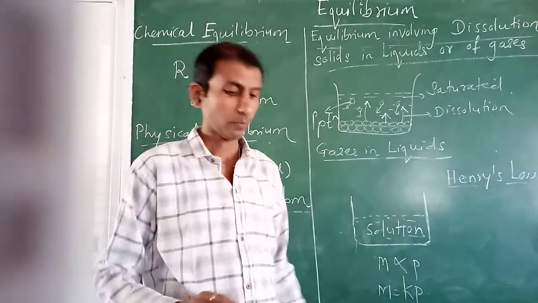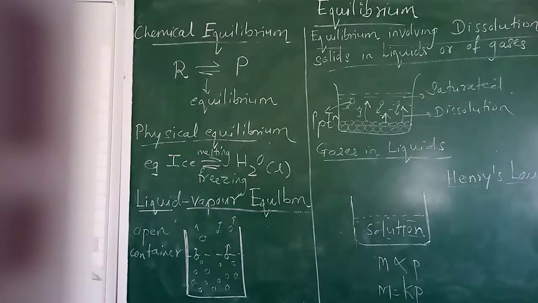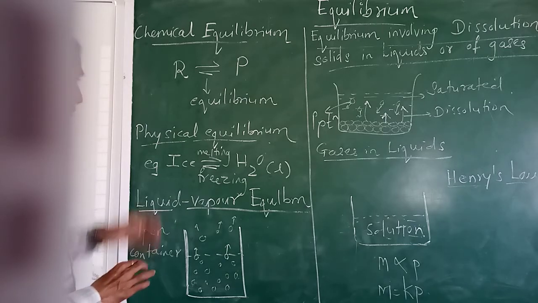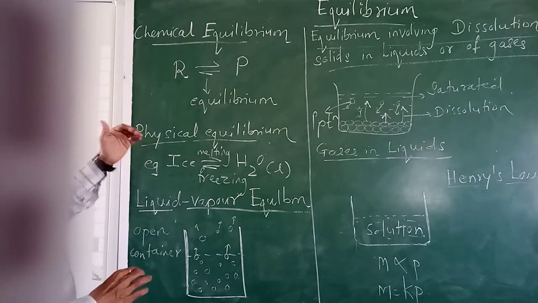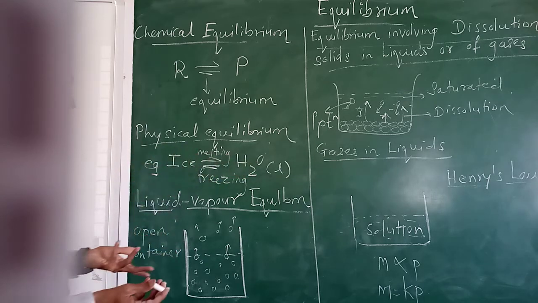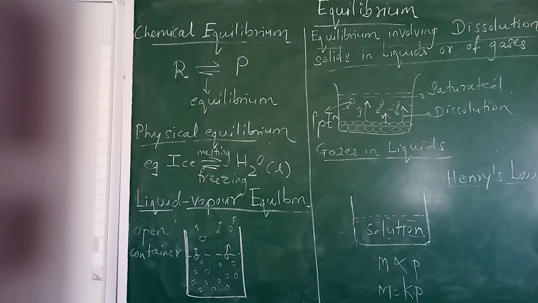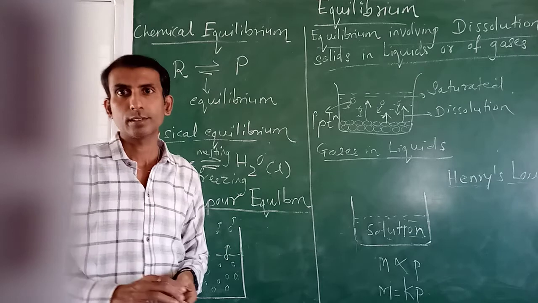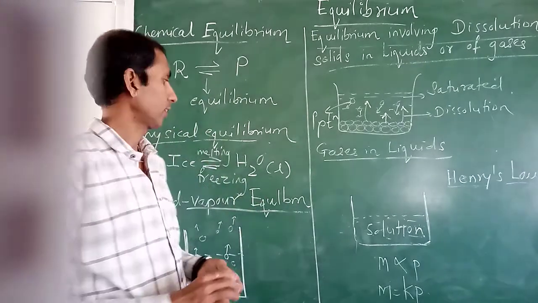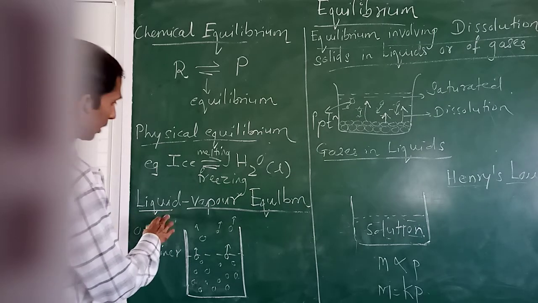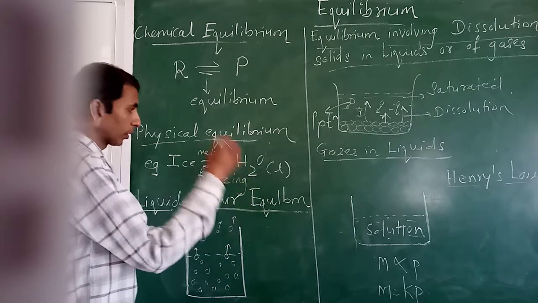Okay, so how we can define physical equilibrium? Equilibrium which is existing between the two physical states of the same substance is called physical equilibrium. Now few types they are given in our textbook for understanding the process of equilibrium. First one is liquid vapor equilibrium.